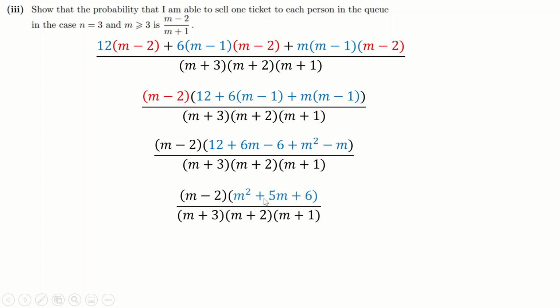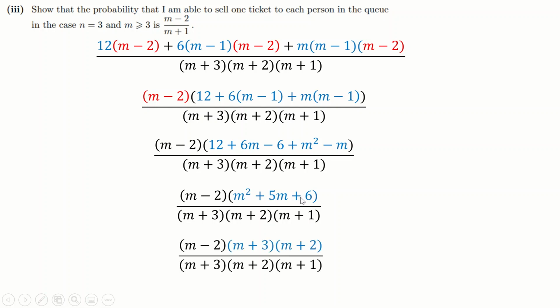And if this moment doesn't give you pure joy, then maths has nothing to offer you as a subject. You should be, well, you're barking up the wrong tree with STEP if you don't even slightly smile inside seeing this, because look at this blue term. That's clearly m plus 3, m plus 2. And then, of course, I cancel down, and I'm left with m minus 2, m plus 1 as required. So yeah, a really great question.